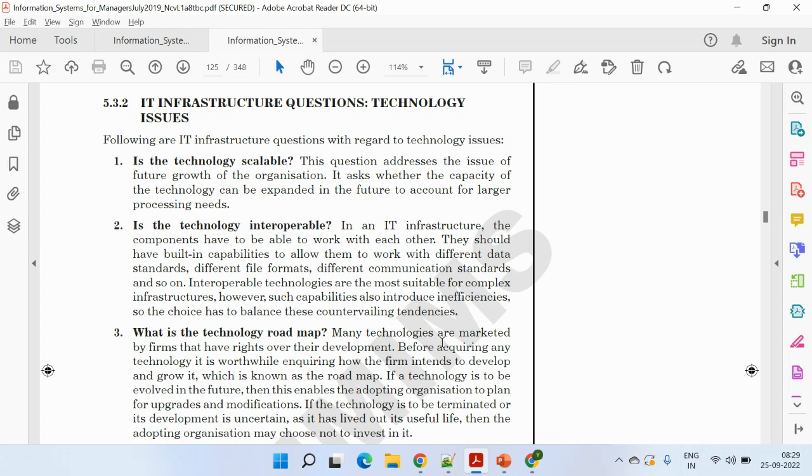Second, is the technology interoperable? It means that it can work with others. It has built-in capabilities to work with different data standards. Like today, it should work with Windows or MacBooks or mobile platforms. So it should work with different platforms.